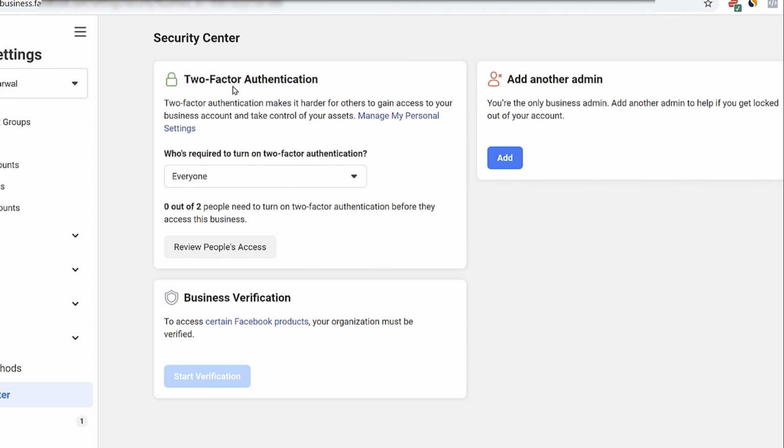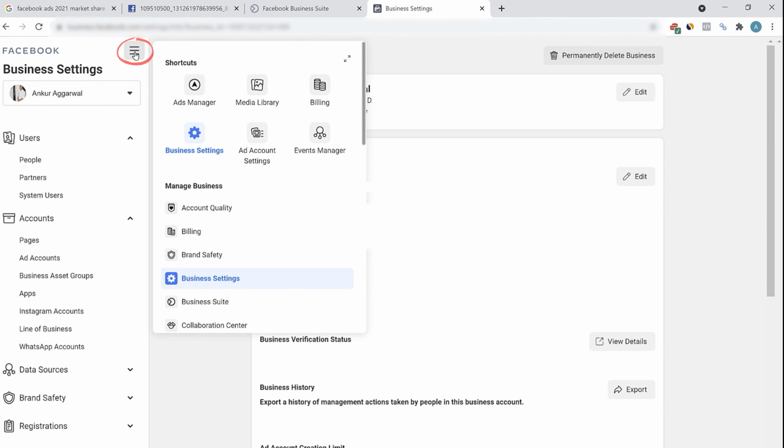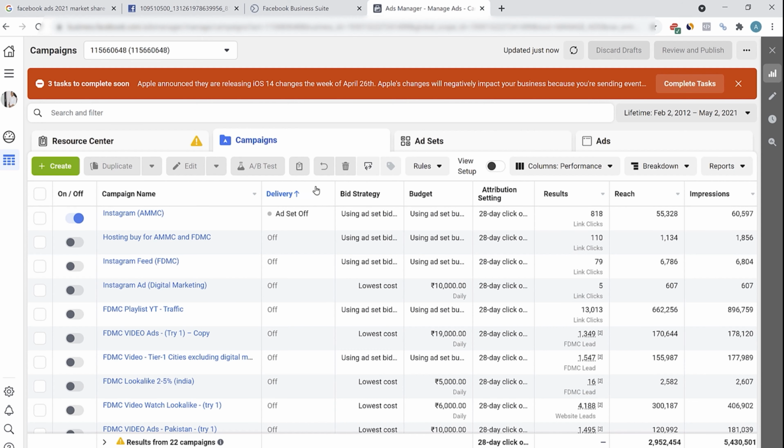So now let's go to the area for which you have been waiting for. Click on these 3 arrows. Again, you get access to all the different settings: account quality, billing, brand safety, etc. Click on Ads Manager. This is the area which has all the campaigns, ad set, ads. Here you can select the ad account. Here you can select the date range. All these columns can be customized. Here you can customize the column according to performance, setup, delivery, engagement. You can also export the reports. Don't worry, this might look complicated, but we will be talking about each and every option here.